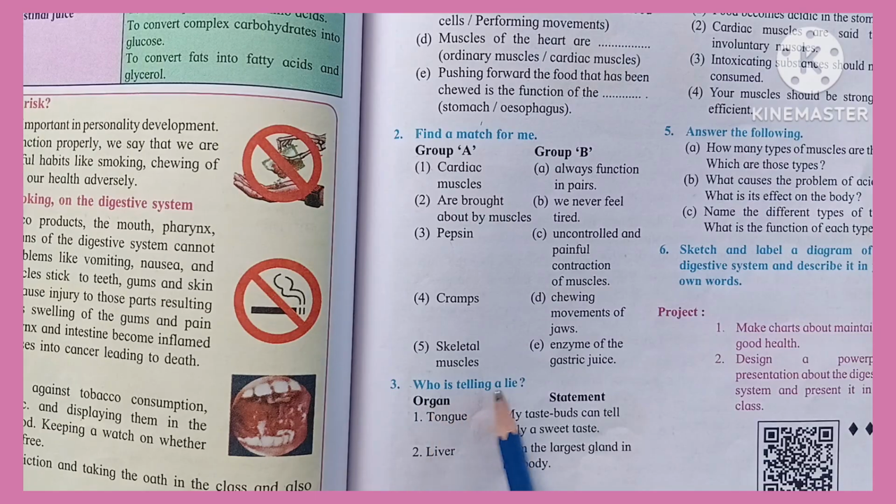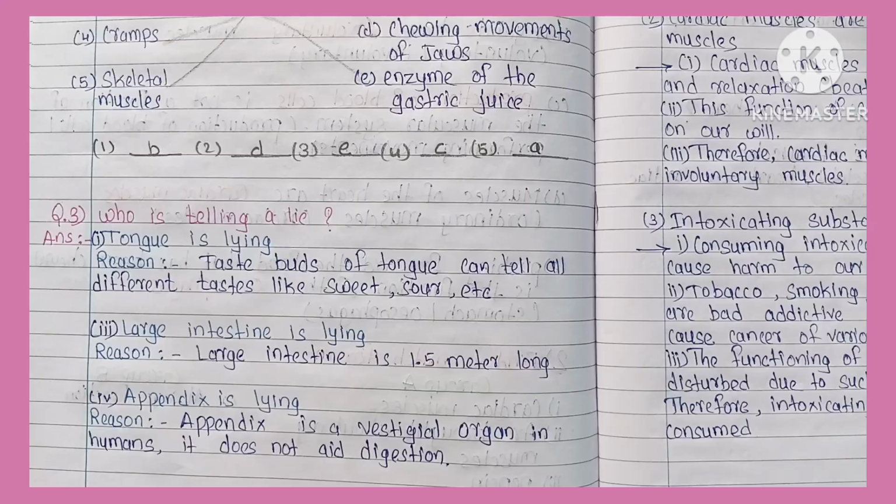Third question, who is telling a lie? Answer, tongue is lying. Reason, taste buds of the tongue can tell all different tastes like sweet, sour, etc. Next, large intestine is lying. Reason, large intestine is 1.5 meter long. Next, appendix is lying. Reason, appendix is a vestigial organ in humans. It does not aid digestion.